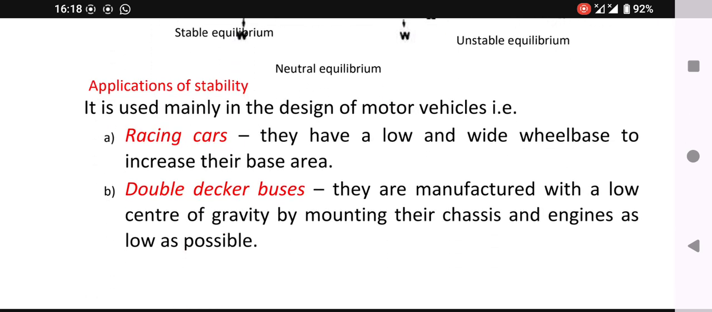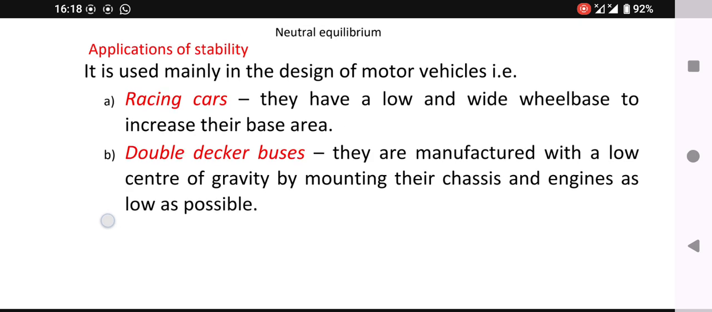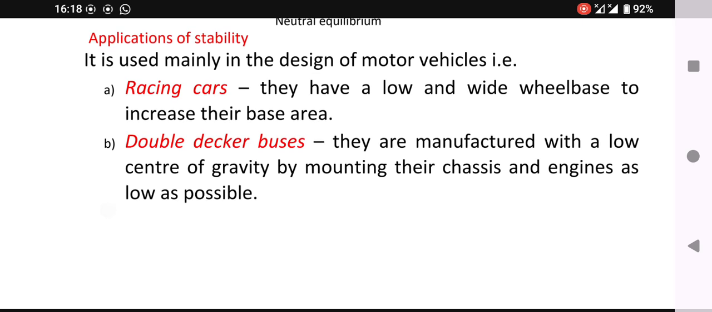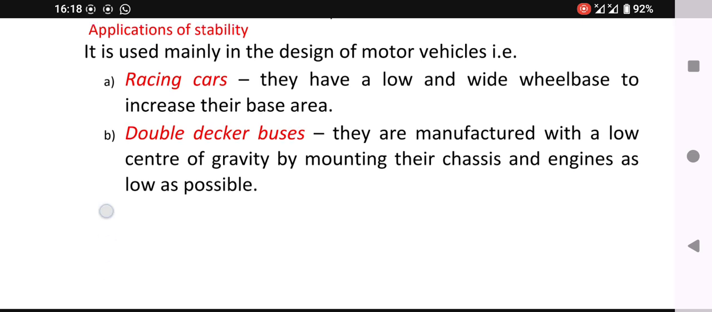Applications of stability are racing cars. They have a very wide base to provide a broader base area. As well, in double-decker buses, they are made in such a way that the engines are as low as possible because they are so heavy, so the position of the center of gravity will be lowered, which means stability will be enabled.